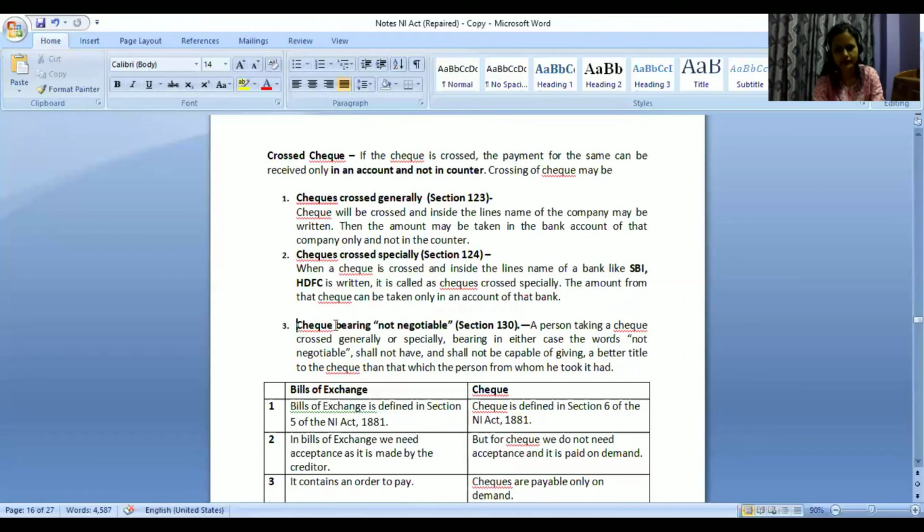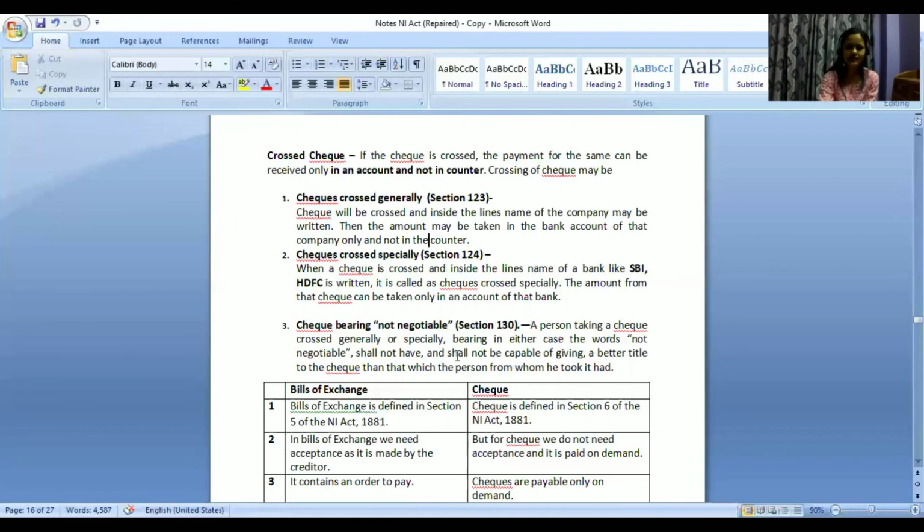Crossing as well. So it is check bearing not negotiable. Types of check is 4, right, ma'am? Types of check is 4. This is crossing. Regarding crossing, there are two types of crossing, generally and specially.